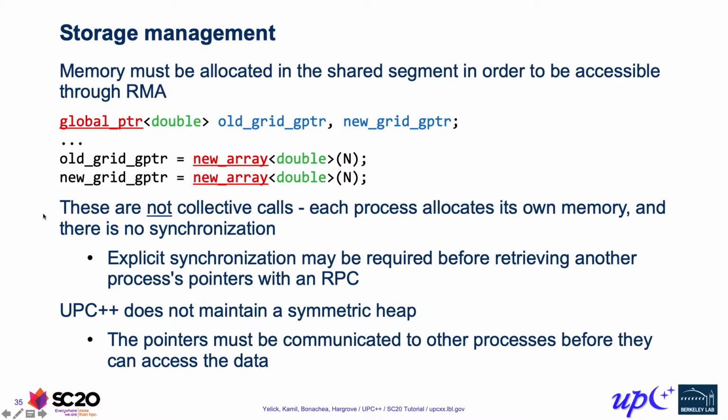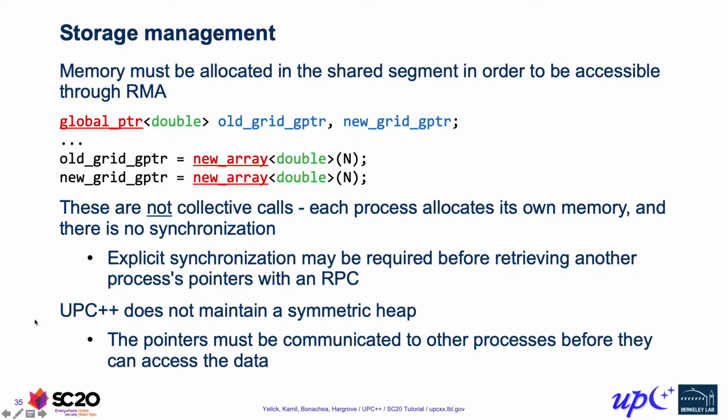These allocations are not collective calls. Each process does its own allocation independently. There's no synchronization. So if we were to proceed after this allocation to use something like RPC to retrieve these pointers, then we would need to introduce our own synchronization to make sure that the allocations have completed.